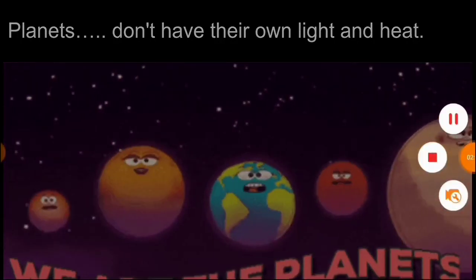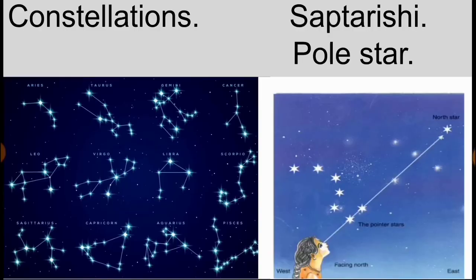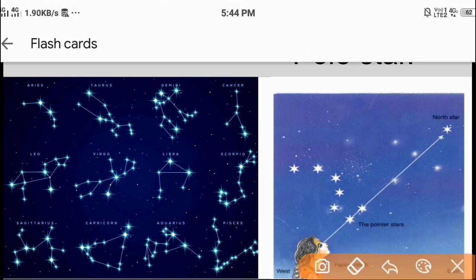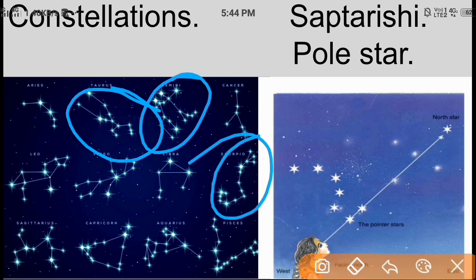Now moving to the next point. In the night sky, there are also various patterns formed by different groups of stars. We find many patterns formed by the stars in the sky, and these patterns are called constellations.